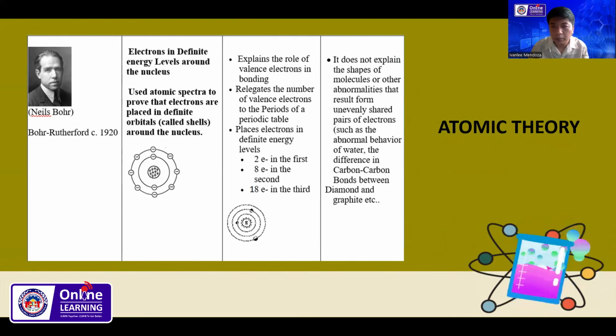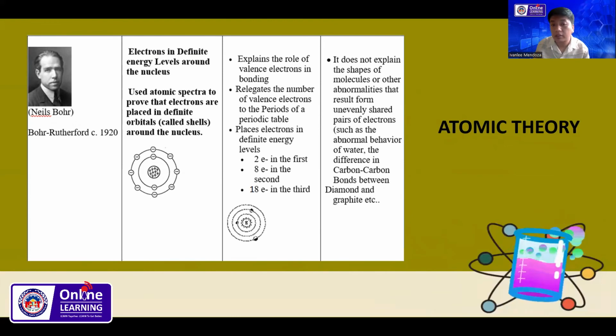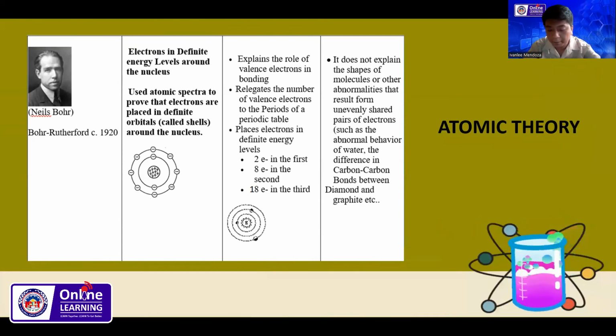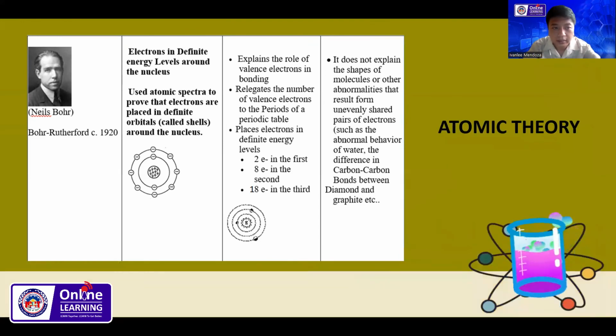Now, how about the problems and shortcomings? It does not explain the shape of molecules or other abnormalities that form unevenly shared pairs of electrons, such as the abnormal behavior of water, and the difference in carbon-to-carbon bonds between diamond and graphite. So those are the developments under this particular scientist, again, Niels Bohr.